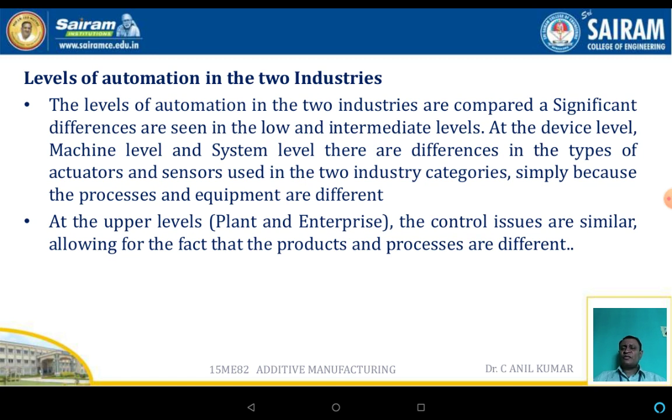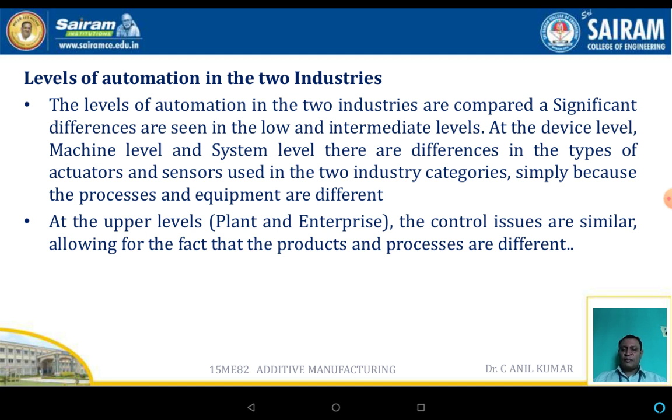The levels of automation in the two industries are compared. Significant differences are seen in the low level as well as the intermediate level, but in the higher level, whether it may be the processing industries or the discrete industries, all the methods adopted are somewhat the same and simple, and it is simple because the process equipments are different.